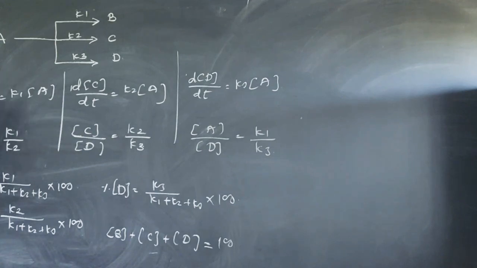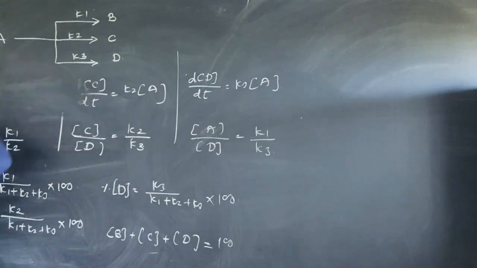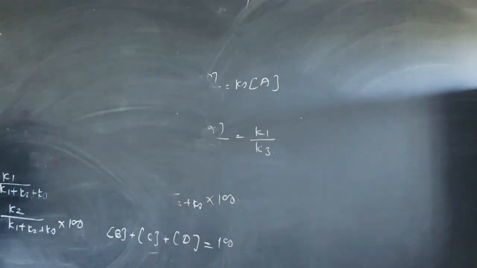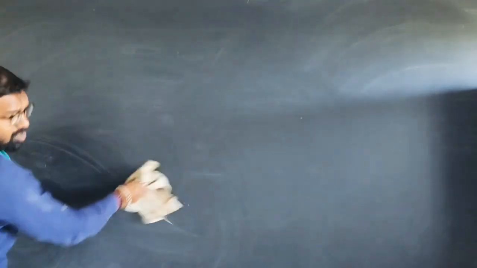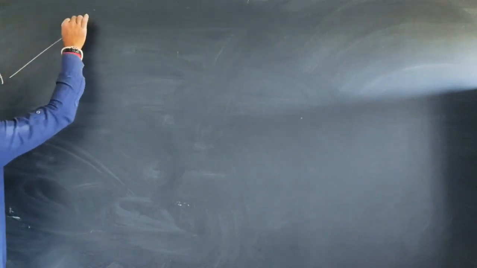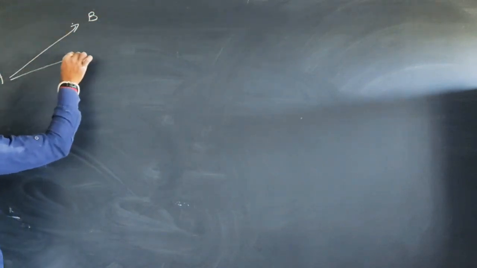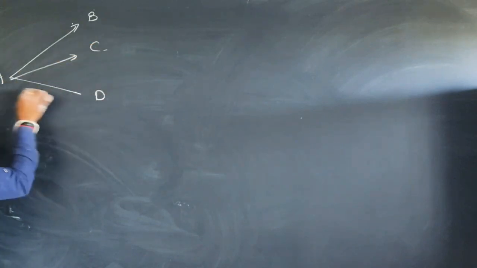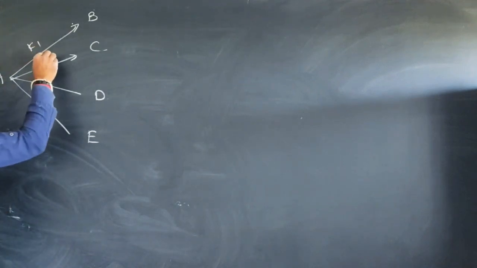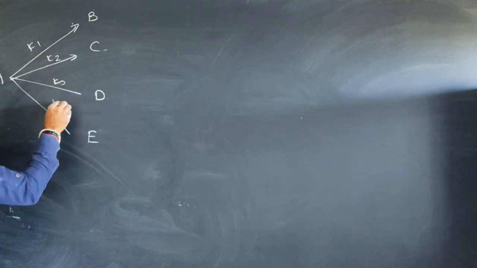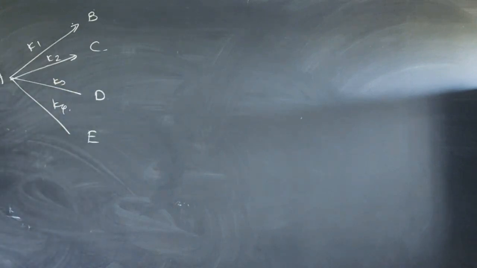Okay, this is another format of the parallel reaction. Now suppose a different parallel reaction is given to you. Reactant A is converted simultaneously into B, C, D and E. The products B, C, D and E are formed with the rate constants K1, K2, K3 and K4 respectively.